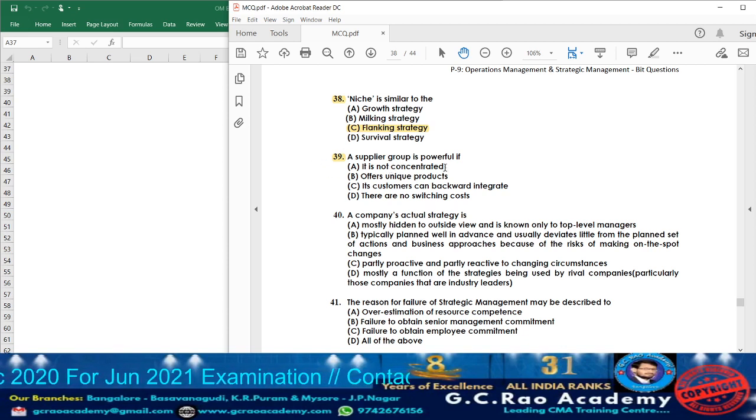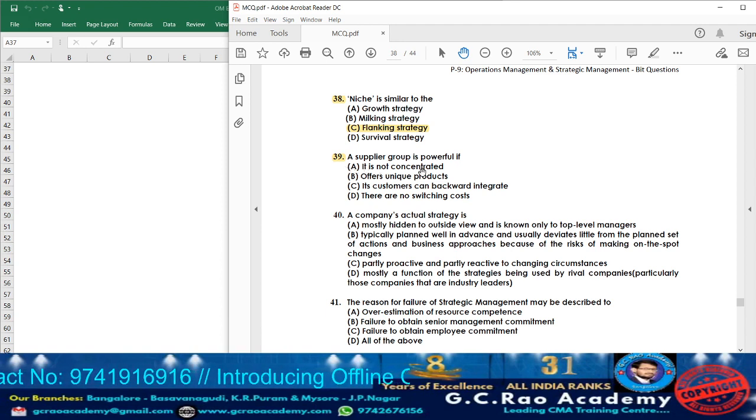A supplier group is powerful. When will the supplier group be powerful? When they are going to provide the goods at lesser cost, and if they are offering very good quality products, and if they are able to offer unique products, in this situation we can tell the supplier group will be powerful.